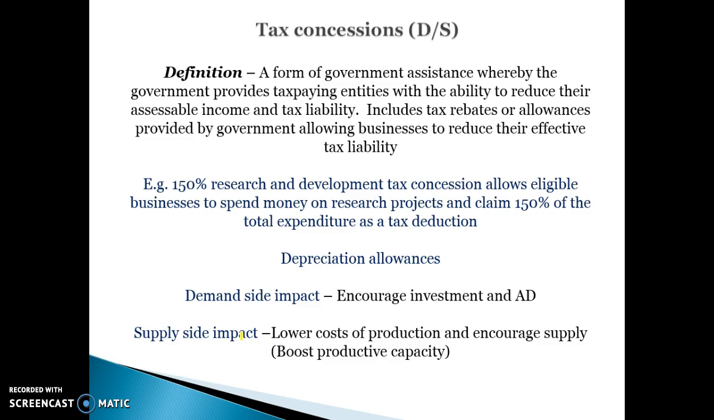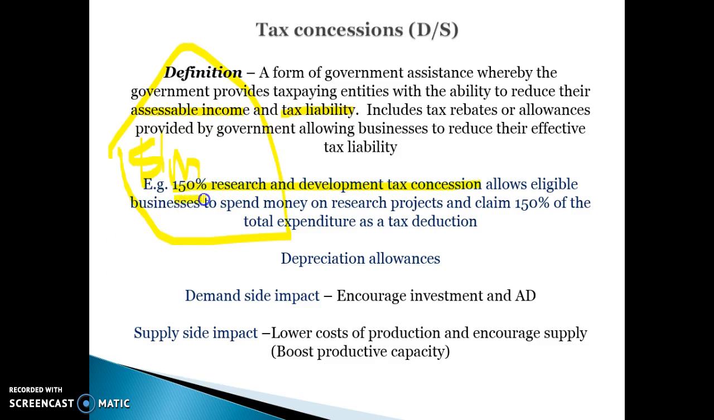Tax concessions are a little bit different. Tax concessions are a form of government assistance whereby the government provides tax-paying entities the ability to reduce their assessable income and tax liability. What I mean by that is, if they do a certain thing, that might allow them to claim that on tax and reduce the amount of tax they have to pay the government. A good example of that would be 150% research and development tax concessions. If a business was to spend $1 million on research and development, that would reduce their profits by $1 million. That would effectively mean they have to pay $300,000 less tax because their profits will be down by $1 million.